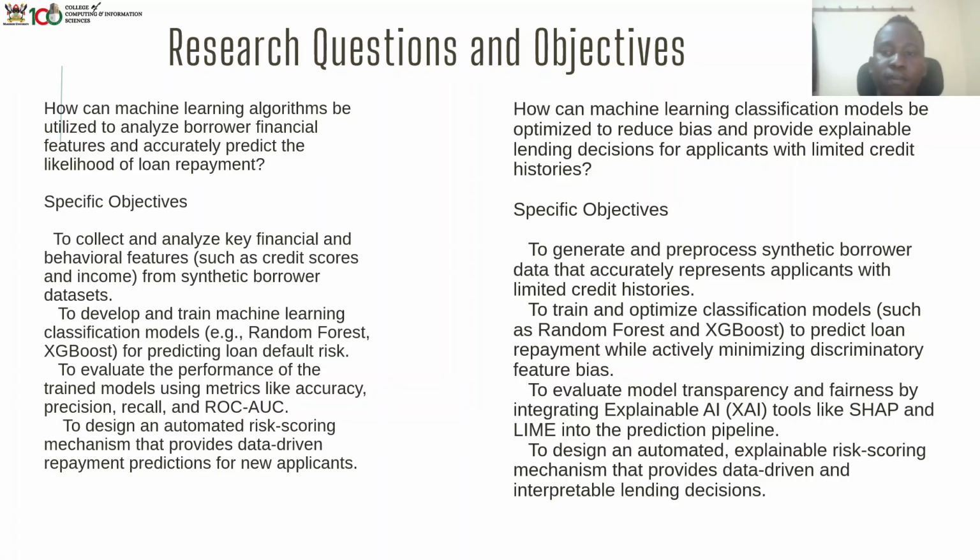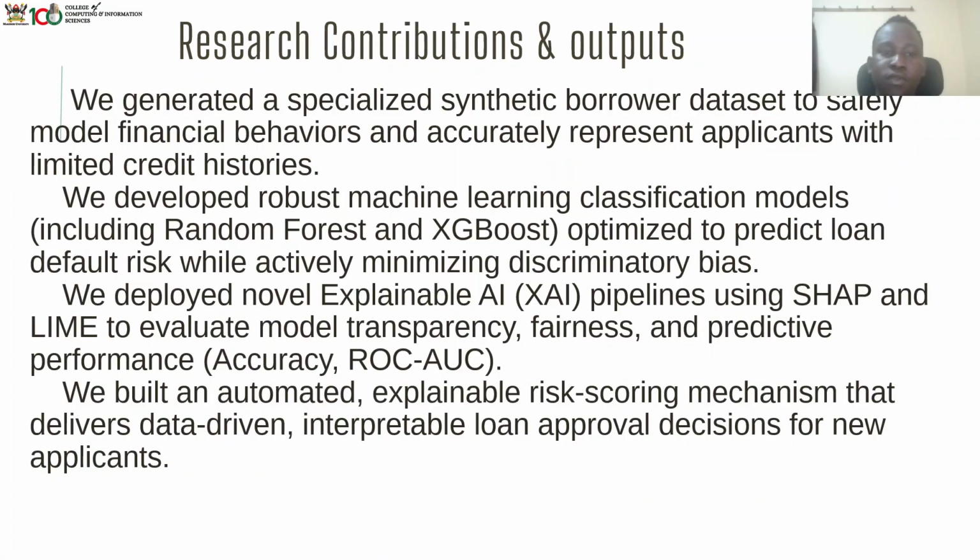So in this case, we want to generate and pre-process synthetic borrower data that accurately represents applicants with limited credit histories. We also want to train and optimize classification models like random forest, XGBoost. Then we also want to evaluate transparency and fairness by integrating explainable AI tools like SHAP and LIME. Then also want to design an automated explainable risk scoring mechanism that provides data-driven, interpretable lending decisions.